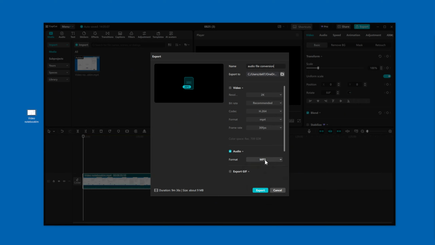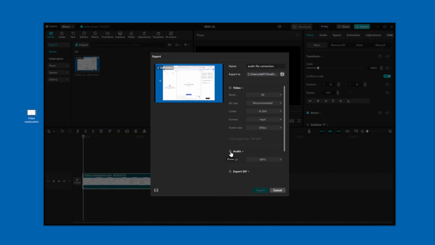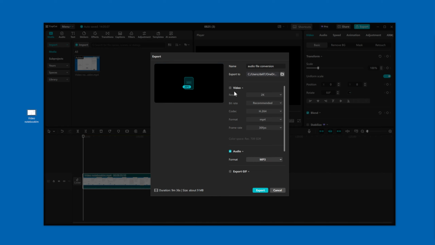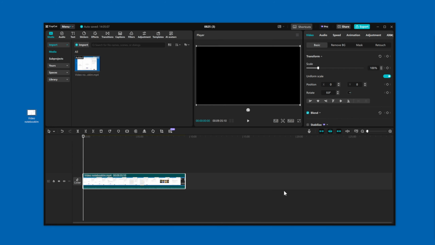I'm going to pick MP3. Make sure you click audio, but do not click video. So you want audio only. Then you will click Export. What that will do is then convert the video file into an audio file. When you're done, click Cancel.